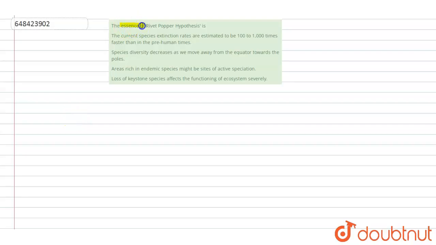Hello students, have a look at the question. The question is: the essence of the Rivet Popper hypothesis is. Options given are: the current species extinction rates are estimated to be 100 to 1000 times faster than the pre-human times. Species diversity decreases as we move away from the equator towards the poles. Area rich in endemic species might be sites of active speciation. Loss of keystone species affects the functioning of the ecosystem severely.